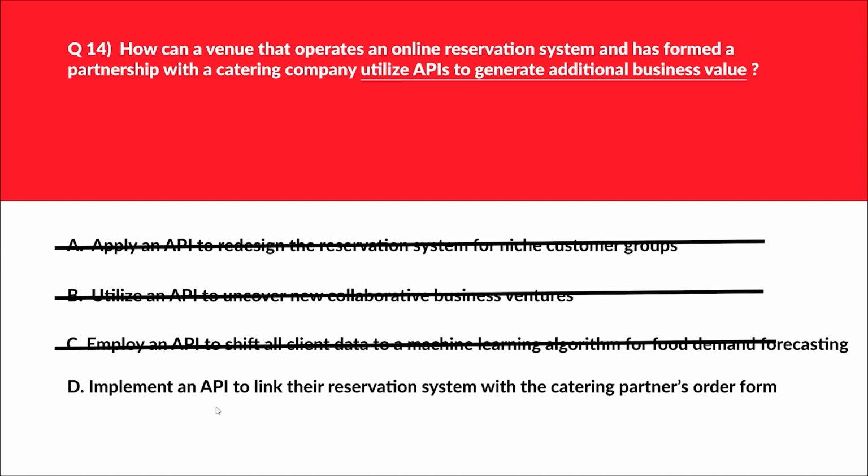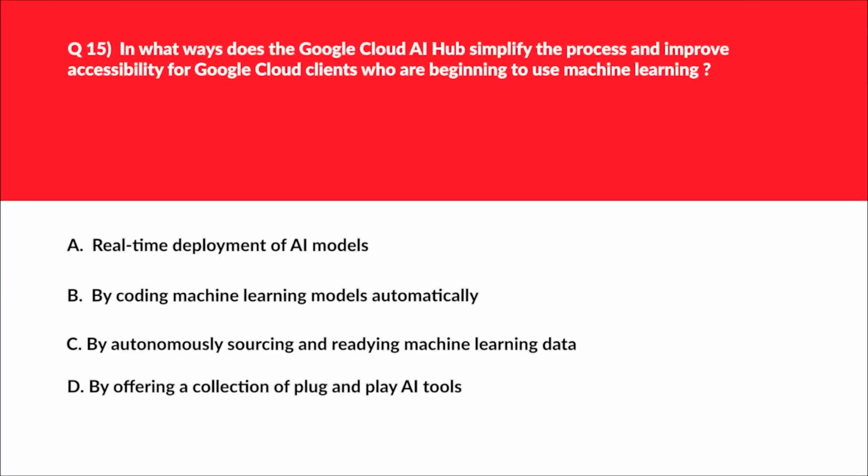Let's move to option D. D says implement an API to link their reservation system with the catering partner's order form. API can be used to integrate different systems, allowing the venue's booking system to seamlessly connect with the catering partner's service, thus creating more efficient and streamlined process for the customers. Looks good. We'll log this.